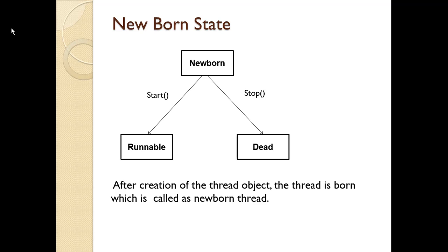One is we can start the execution of the thread using the start method, then the thread will enter into the runnable state, or we can stop the execution of the thread using the stop method, then the thread will enter into the dead state.